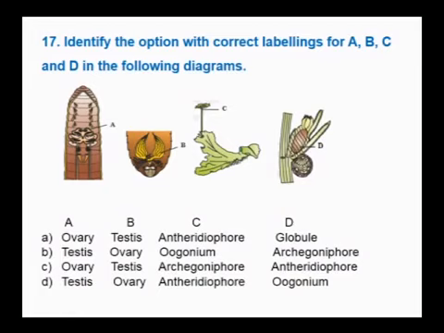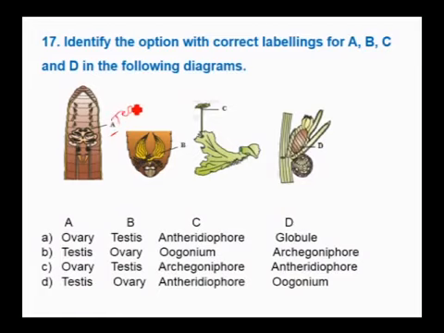See here, A represents the testis. As you know, it is the reproductive system of the earthworm which has both ovaries and testes. It is a hermaphrodite. Though the earthworm is a hermaphrodite having both testes and ovaries, it will not show self-fertilization. It goes only for cross-fertilization because testes mature earlier than the ovaries. Protandry condition. Therefore, it fertilizes only by cross-fertilization, not by self-fertilization. So, A is the testis.